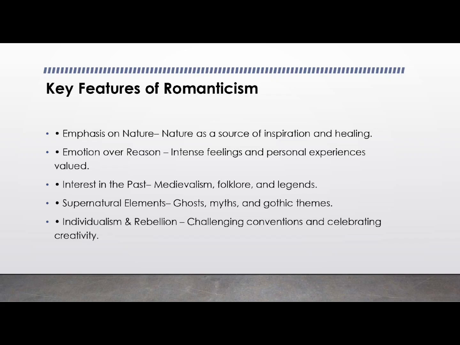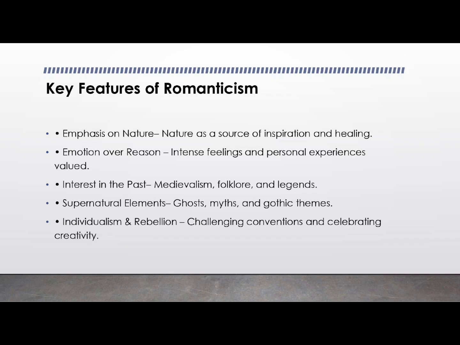Third, it has an interest in the past. Romantics admired the medieval period and folklore, considering them more genuine than industrial society. Fourth, it has supernatural and gothic elements. Ghosts, mysterious landscapes, and supernatural forces frequently appear in Romantic works, adding mystery, allure, and terror.